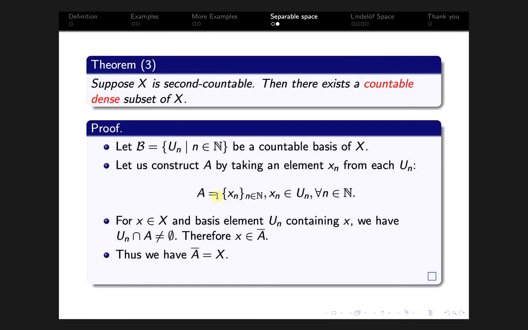That implies x is in the closure of A. That proves that the closure of A equals the whole space X. So we have a countable dense subset A of X, which concludes that X is separable. That is, there exists a countable dense subset of X. This is the proof of theorem 3.